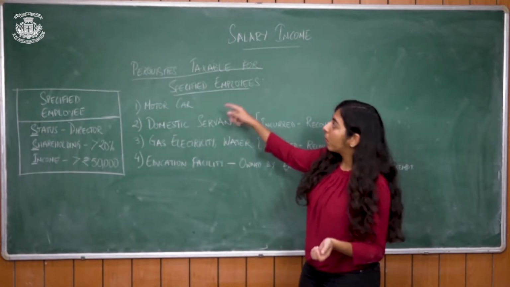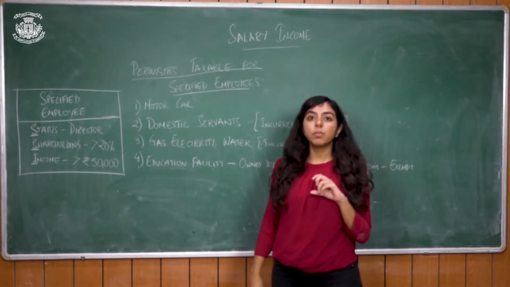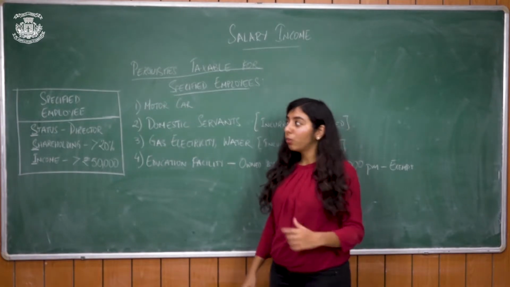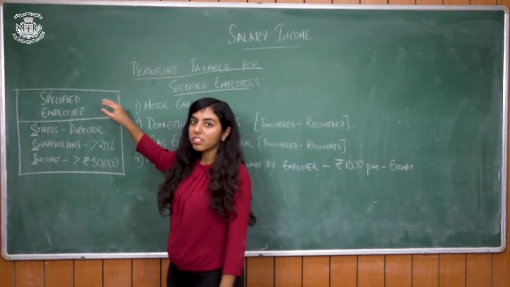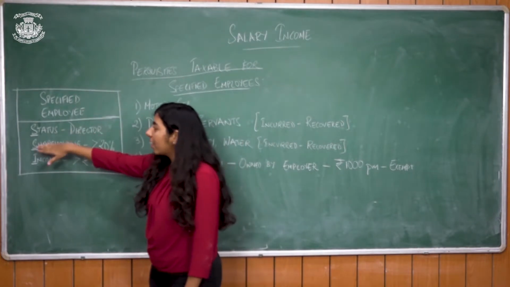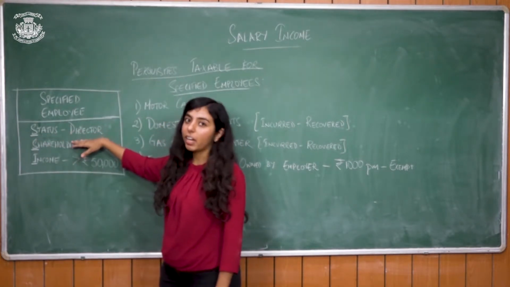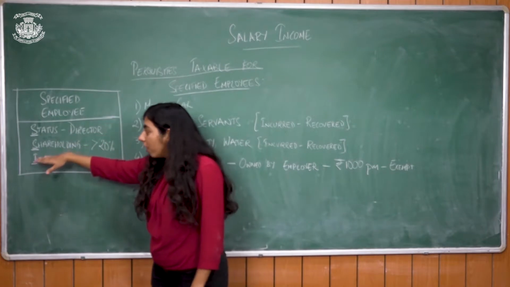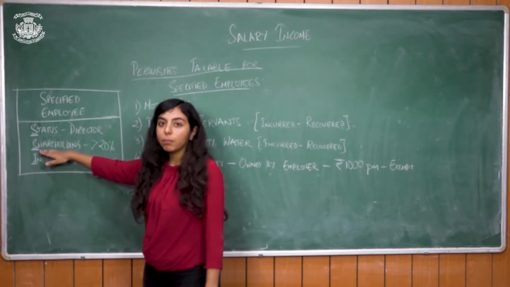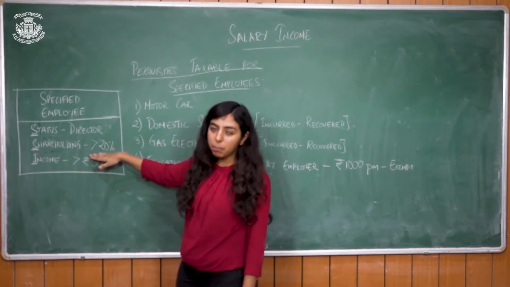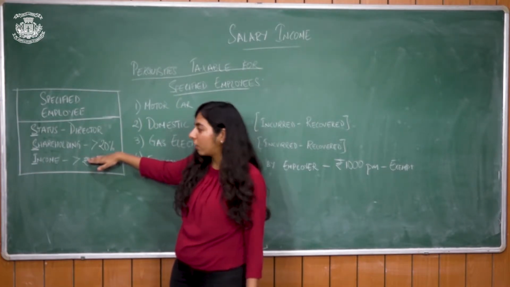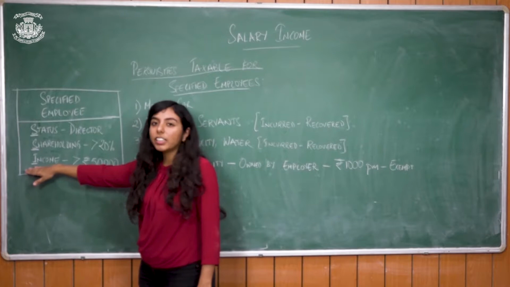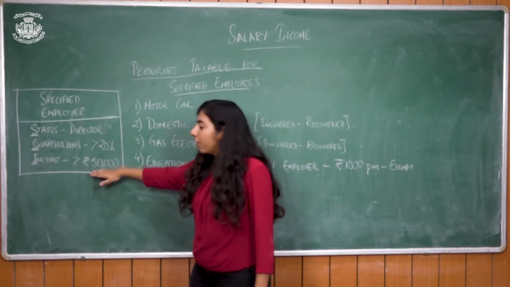Now we'll talk about perquisites that are taxable only for specified employees. What are specified employees? An employee is considered a specified employee if he has the status of a director in any company, or if he has shareholding in any company which is greater than 20%, which is substantial interest, or if he is earning an income of more than 50,000.